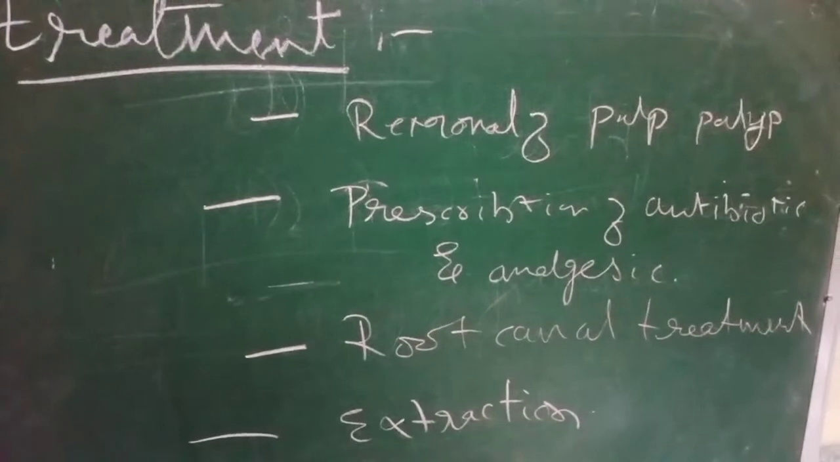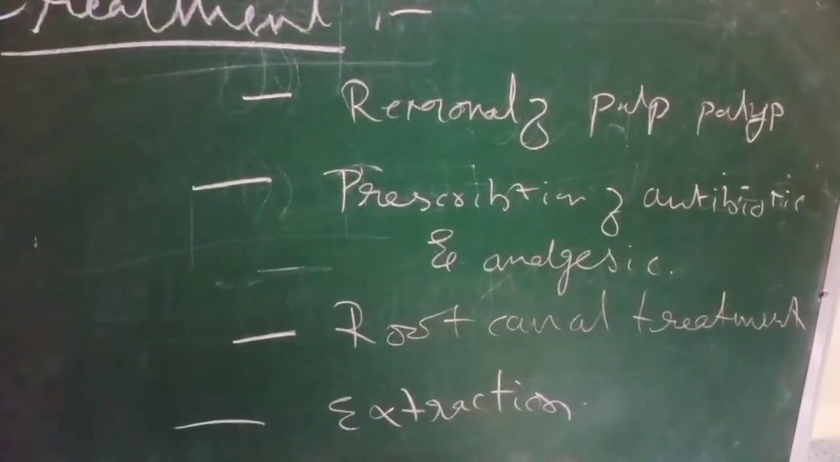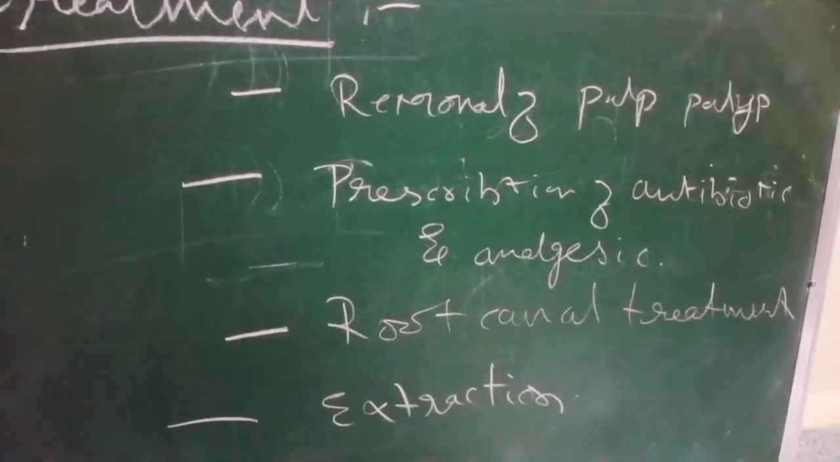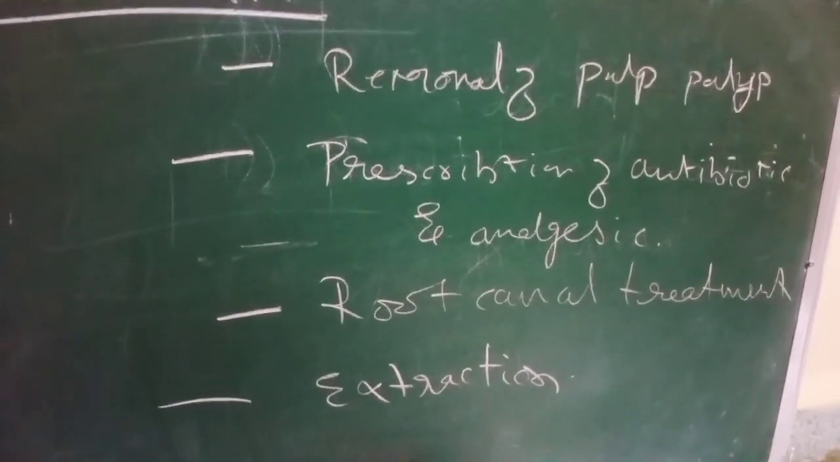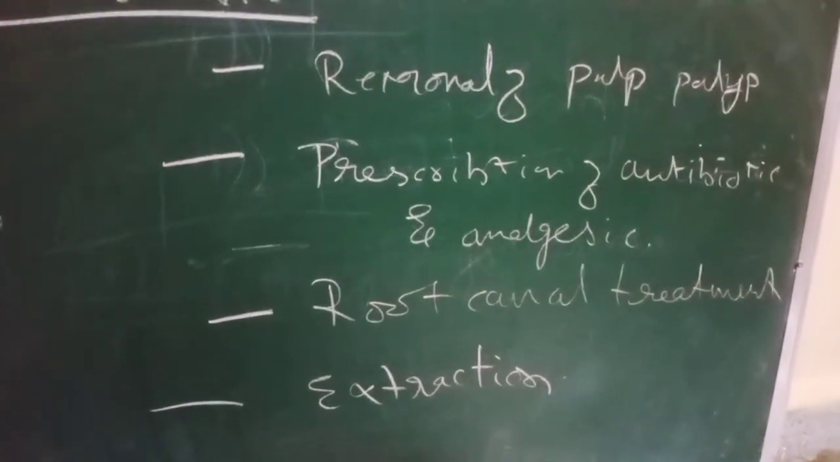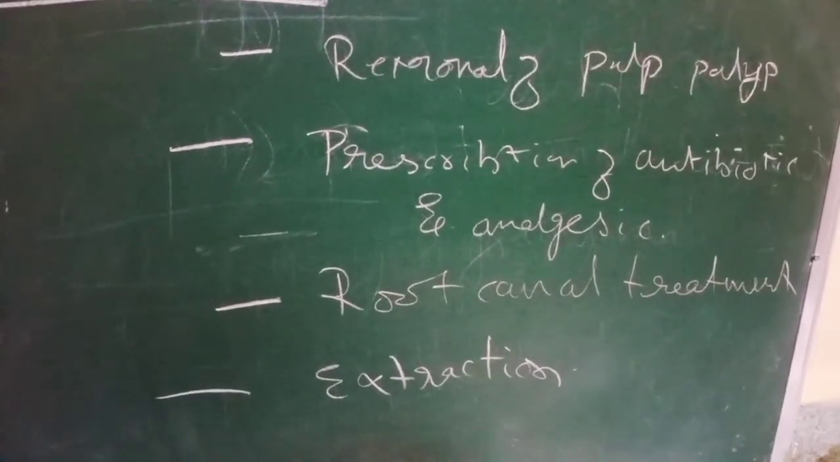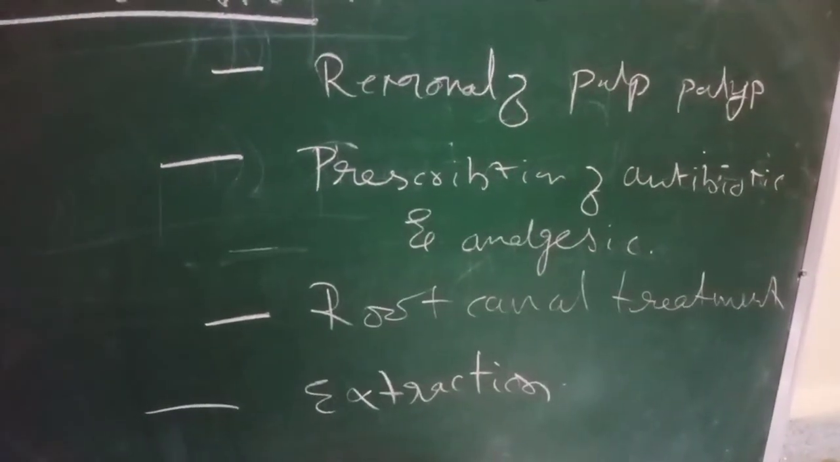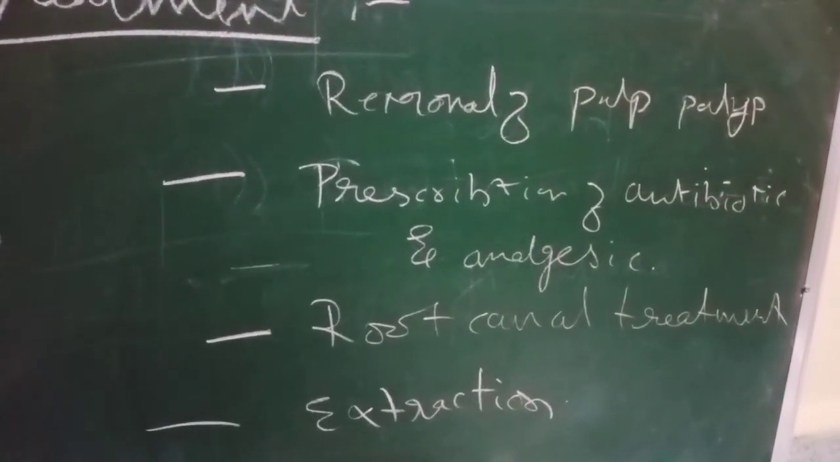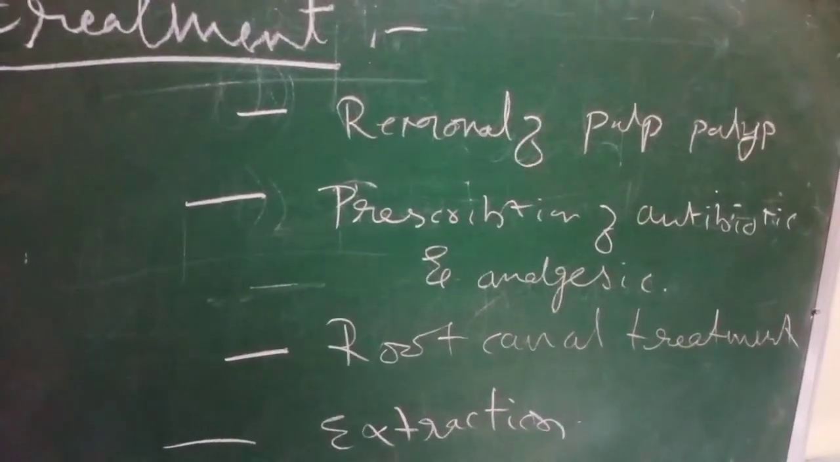Treatment of chronic pulpitis. First we need to remove the pulp polyp, and then prescribe antibiotics and painkillers or analgesics, then go for a root canal treatment. If the tooth is in an unrestorable stage, then go for an extraction. Okay.